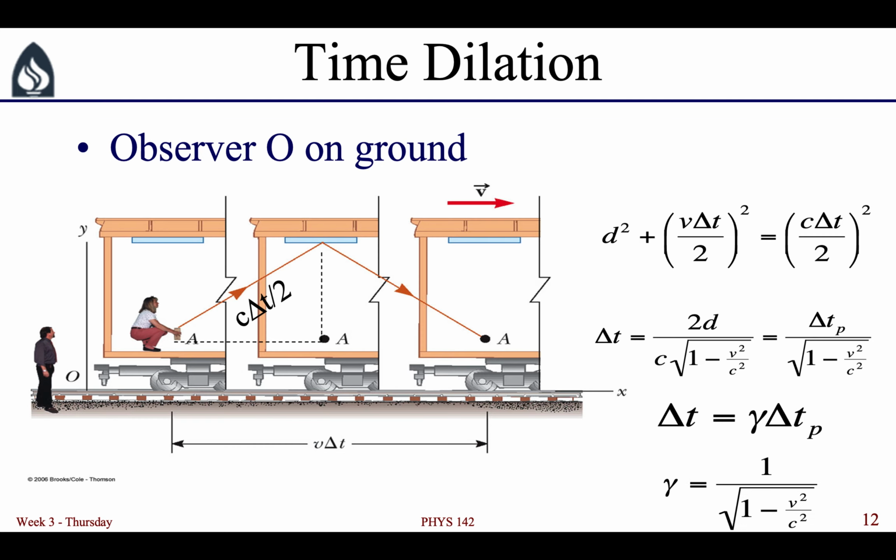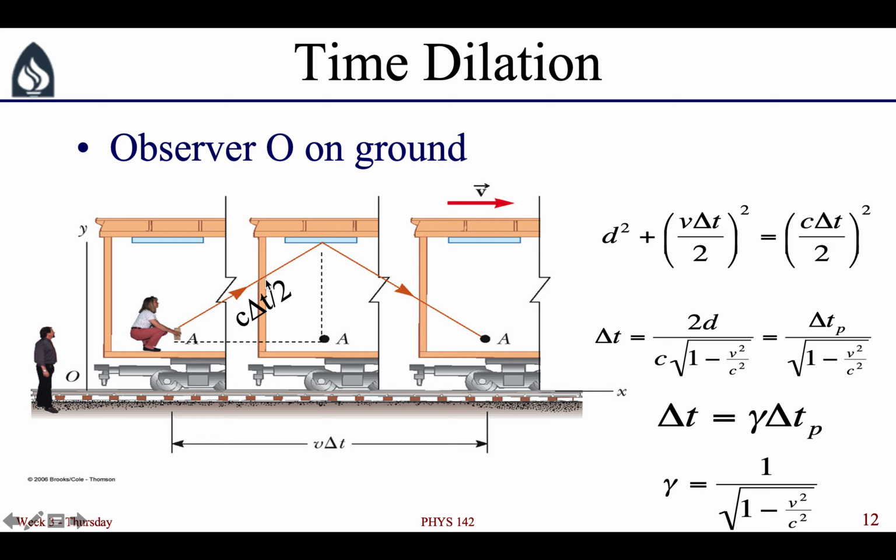Now let's compare this with an observer on the ground. The observer on the ground sees the light travel a different distance, because not only is the light traveling to the ceiling of the train, but the train is moving forward at the same time. So the train moves forward a total distance of the velocity of the train times the time interval measured by the person on the ground. And the distance that the light travels, because it also is moving forward, is also going to be a bit different.